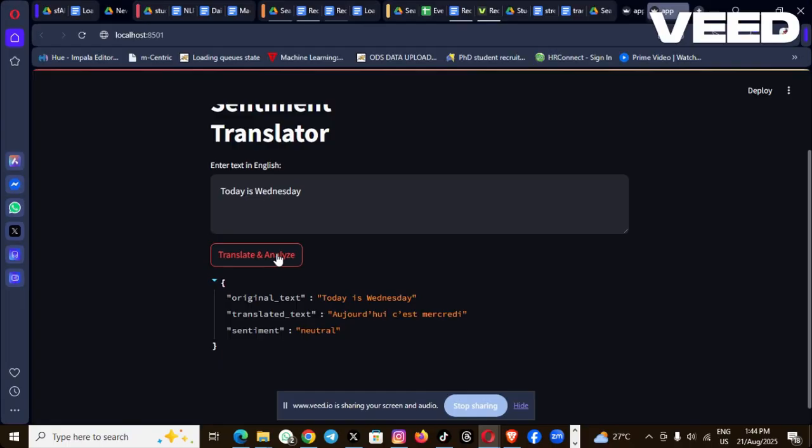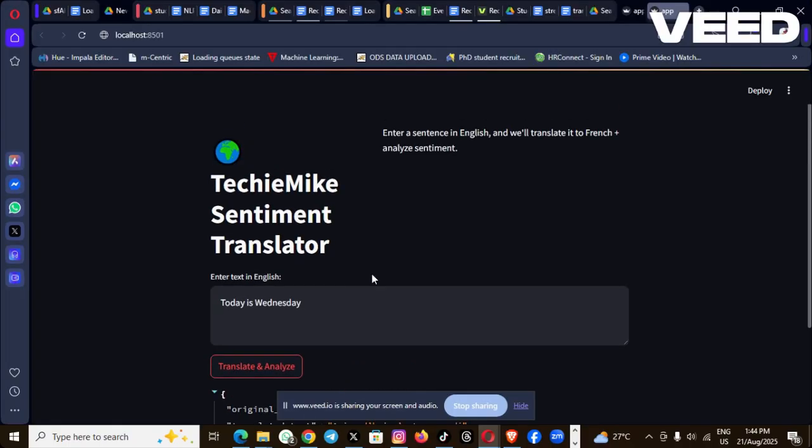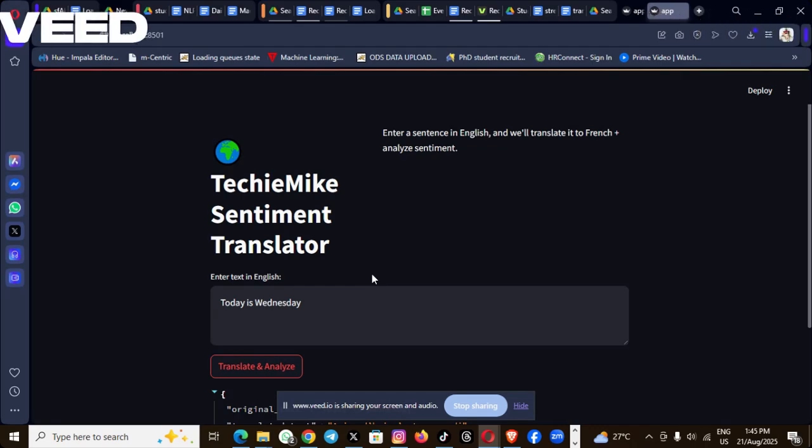So this is basically what this application does, and this application can be plugged into any language translator, and you can repeat the same process for other language models you have. You can use it in the Google Translate application, or in any application that involves translating to another language, especially for those in France who want to convert words in English to French and need a good grasp of what this person is saying and where the sentiment is leaning towards. This is a very good application to plug into your main application.